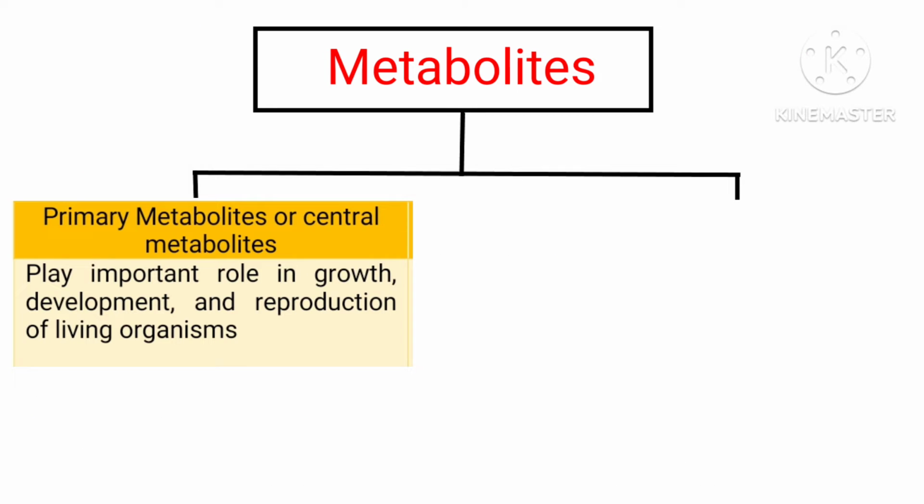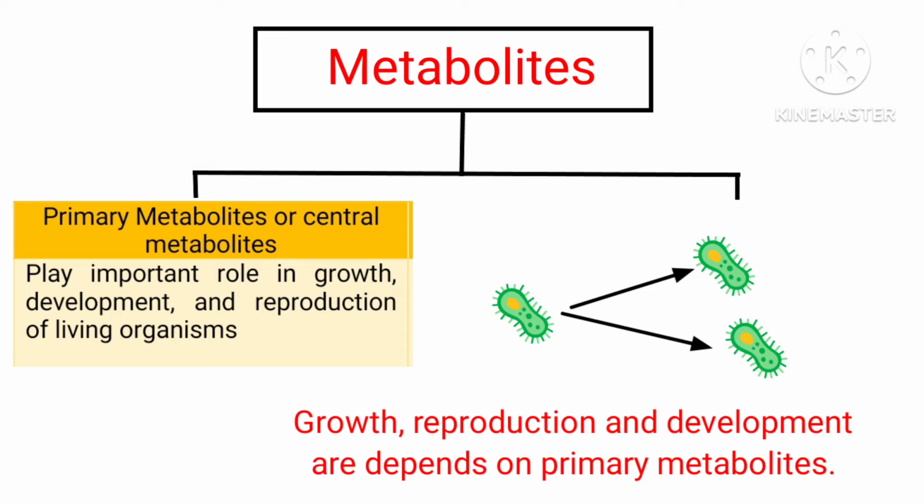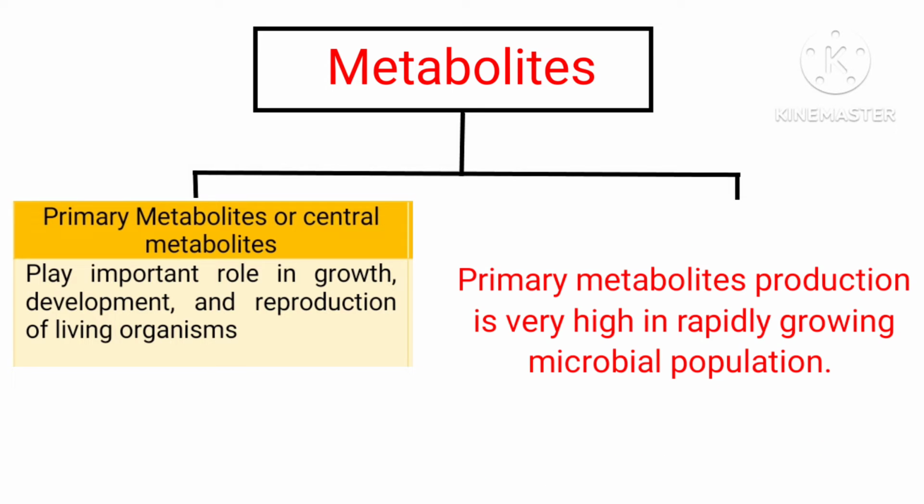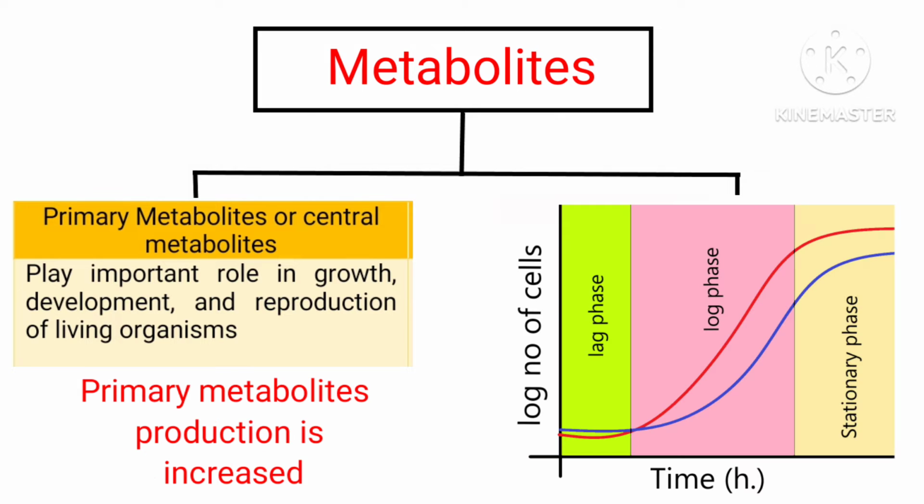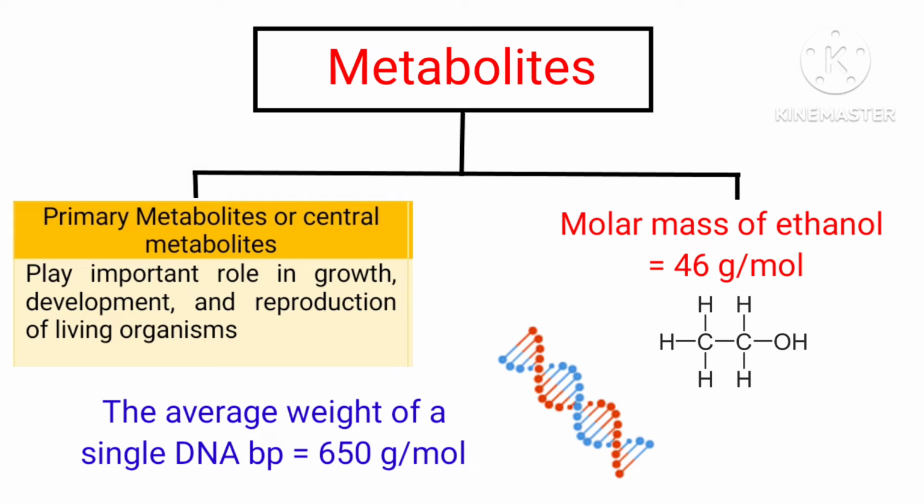Primary metabolites are those biomolecules that play an important role in growth and development of the organism. So it is obvious that they are essential for survival and synthesized all the time. But the amount of primary metabolite production increases during the exponential phase in the batch culture. They can be both low or high molecular weight, like ethanol and nucleic acid respectively.